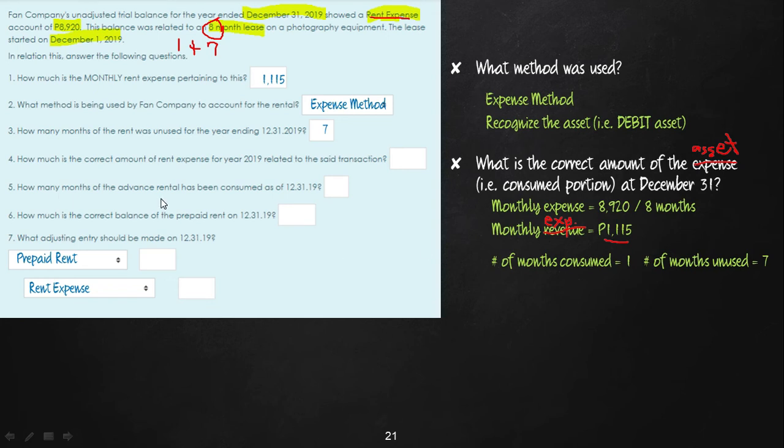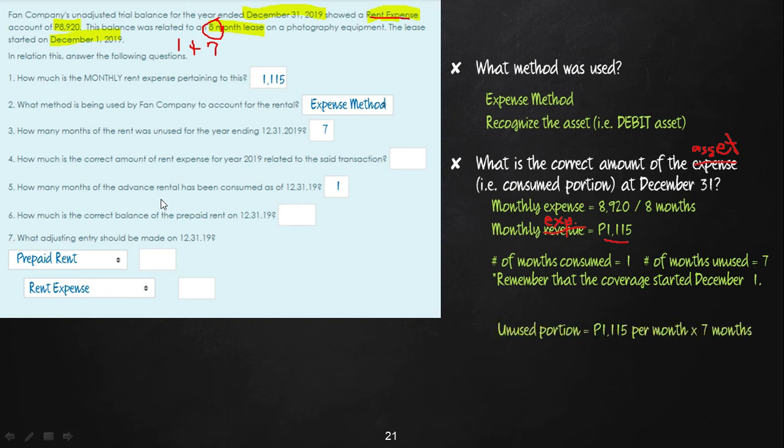Now, how many months of the advance rental payment has been consumed or has expired? Only 1 month, December 1 to December 30. Then we compute the unused portion, which is good for 7 months at 1,115 per month. That means the total unused portion, the asset portion, is 7,805.